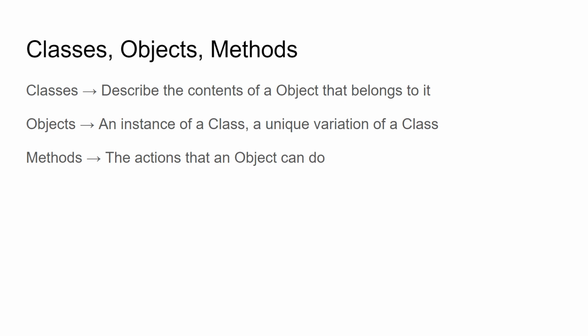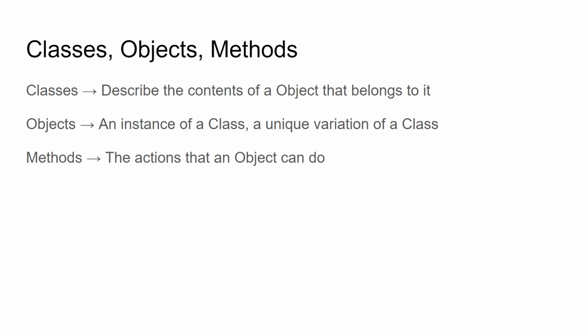So, on to classes, objects, and methods. What exactly are these things? Well, a class is something that describes the contents of the objects that belong to it. This is basically what every object in Java is based off of, including those that come with the software, such as math and things like JFrame and all that stuff.